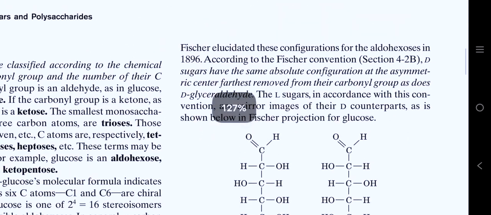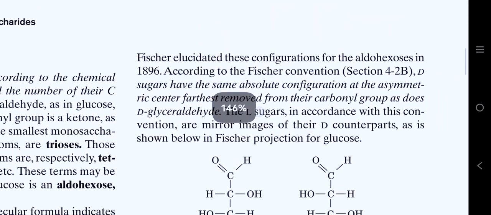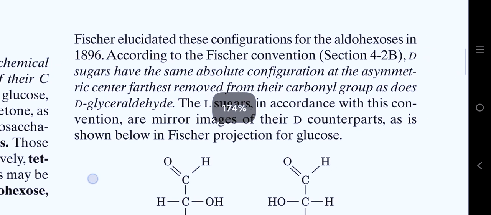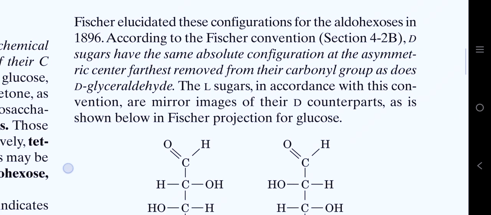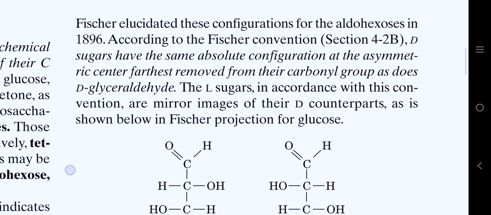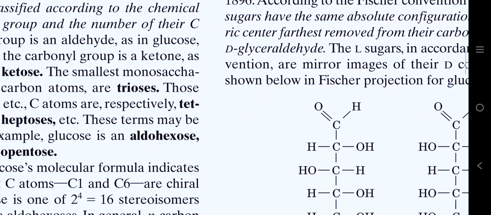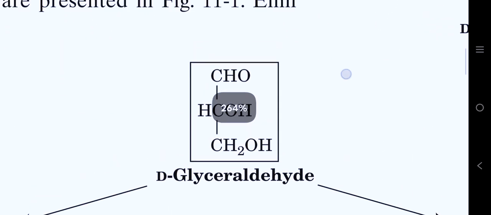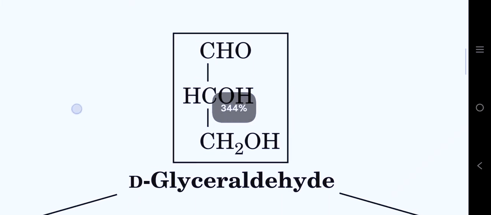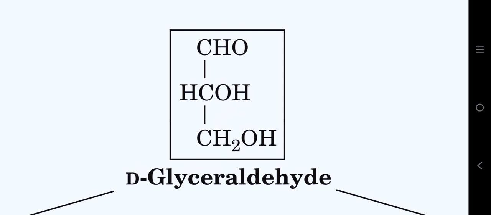Emil Fischer elucidated these configurations for the aldohexoses in 1896. According to the Fischer convention, these sugars have the same absolute configuration at the asymmetric center farthest removed from their carbonyl group as does D-glyceraldehyde. So in D-glyceraldehyde, as you can see, it is a 3 carbon molecule. The central carbon, or the second carbon, of this molecule is bonded to a hydroxyl group on its right, so that's why it is known as D-glyceraldehyde.